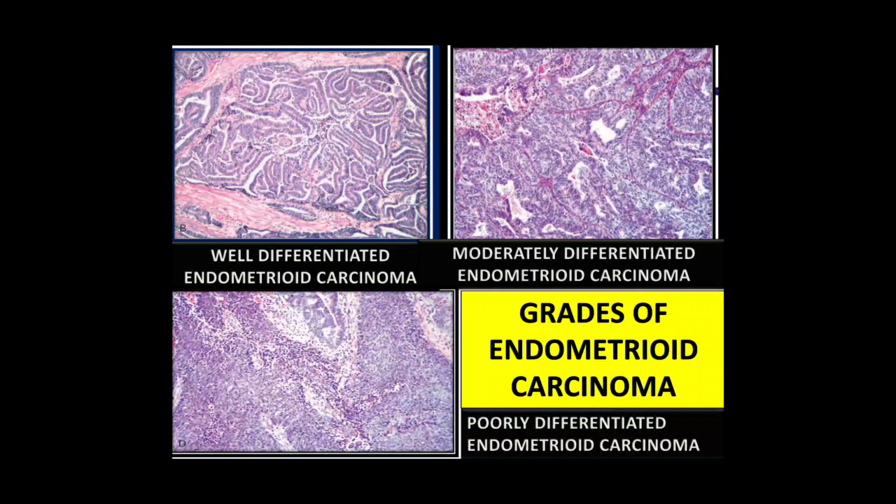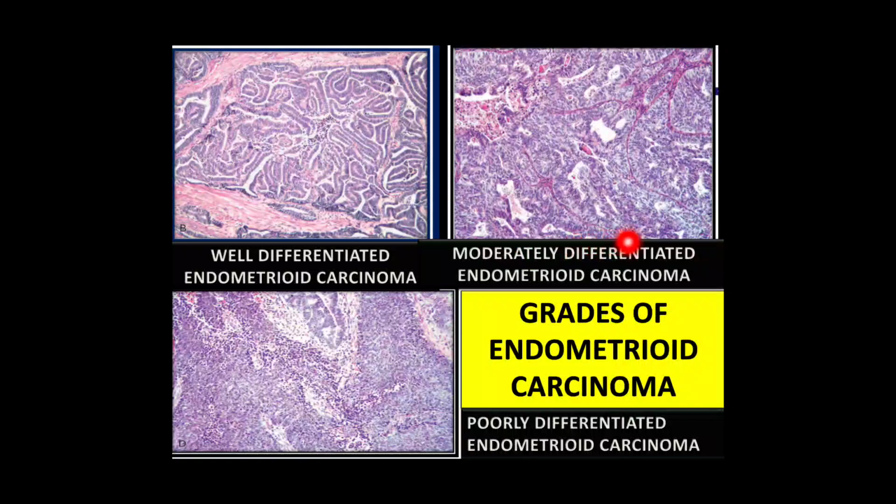So let us take a look at these pictures to understand this. In well differentiated endometrioid carcinoma, there will be increased proliferation of glands. There is increased gland to stroma ratio, and there is no stroma in between the glands. The glands are just lying back to back, and the stroma is missing between the glands. So this is well differentiated endometrioid carcinoma, no solid component.